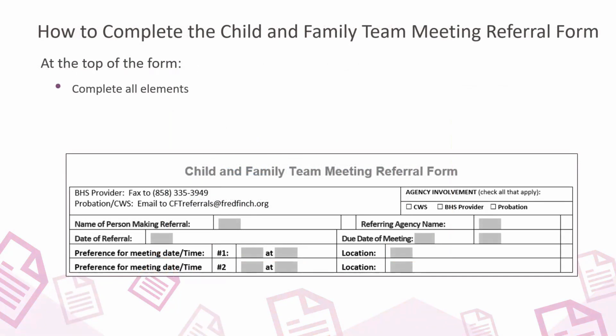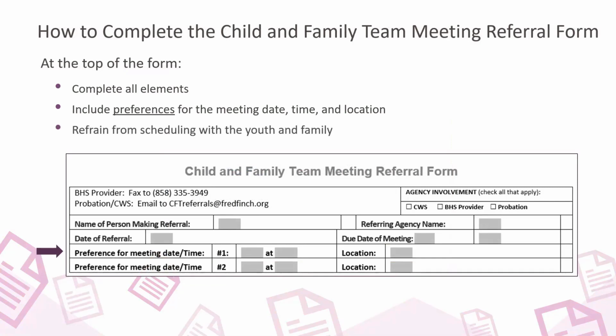Complete all elements on the top of the form. Include preferences for the meeting date, time, and location according to provider needs and availability, but refrain from scheduling set dates or times with the youth and family. It is the Child and Family Team Meeting Facilitation Program's responsibility to coordinate the best date, time, and location for the meeting with consideration for the youth and family's preference.